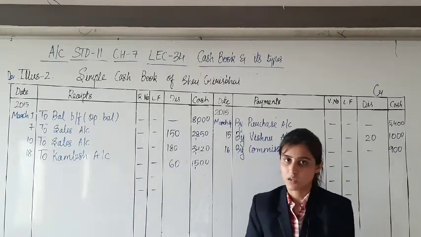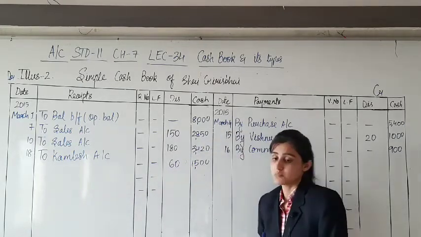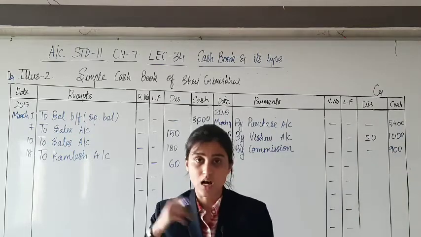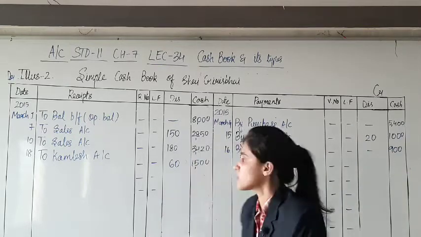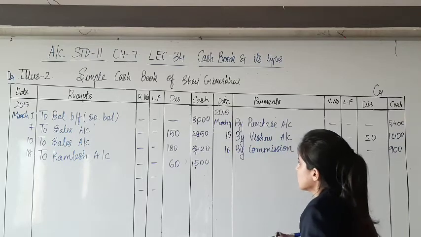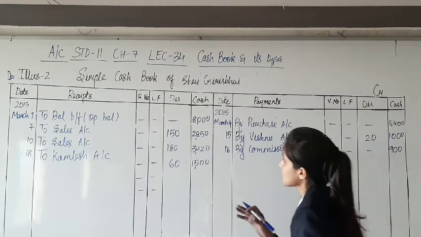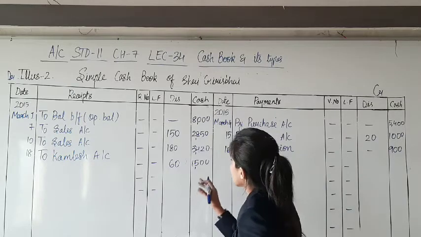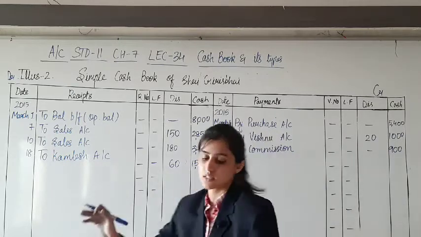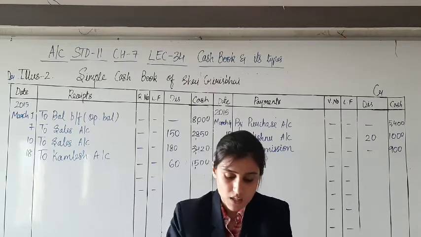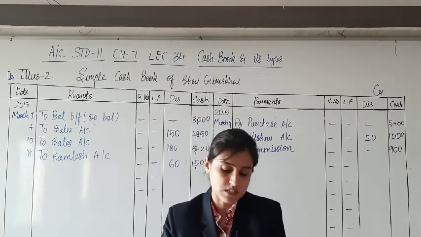किसने दिया? हमने. हम कौन हैं? We are Mr. Girish. This is our business. So I was supposed to receive 1560 rupees from Mr. Kamlesh. Instead of that, I have accepted. I said that it's okay if you will pay 1500. So 60 rupees is the discount given to him. And discount is an expense here, so it has been debited.